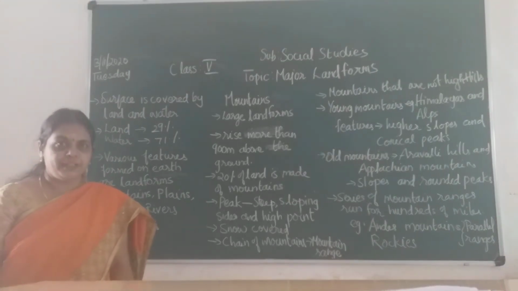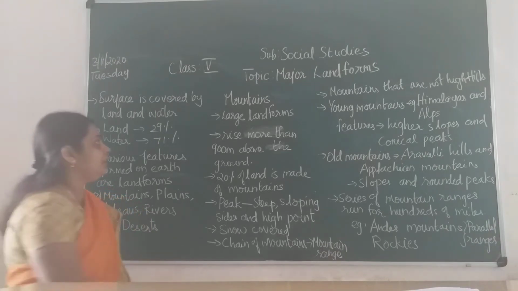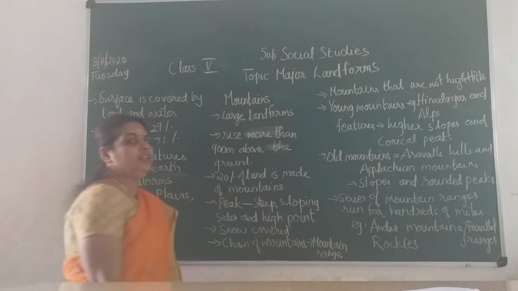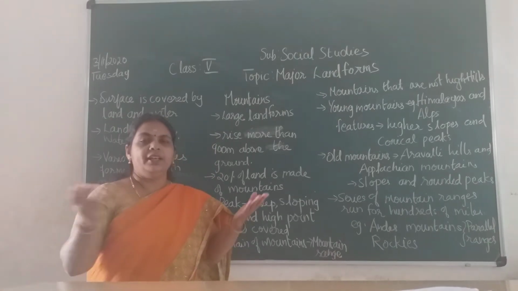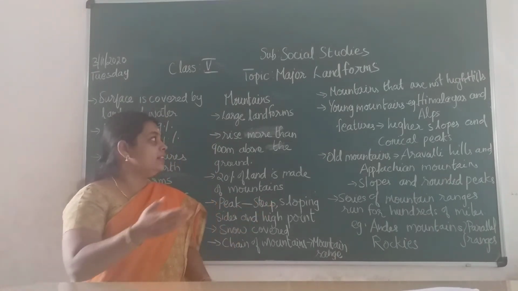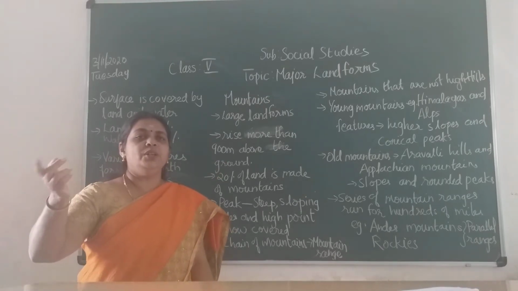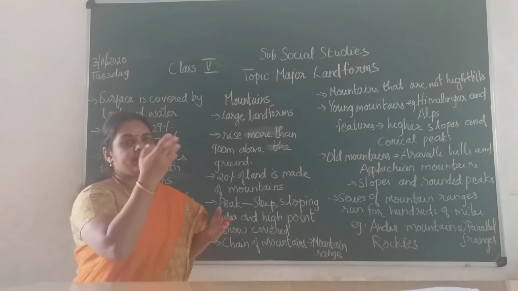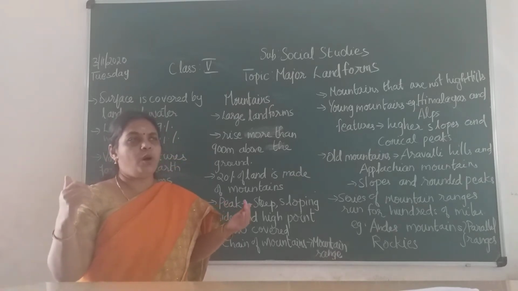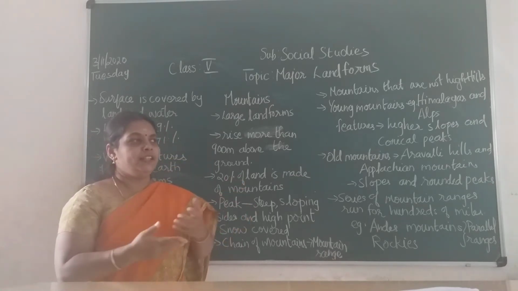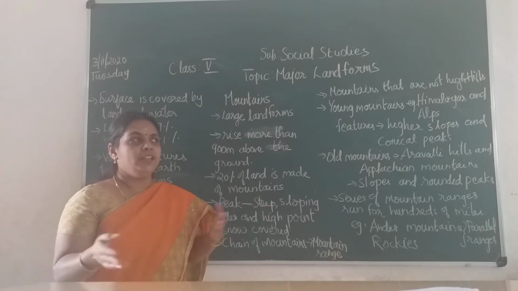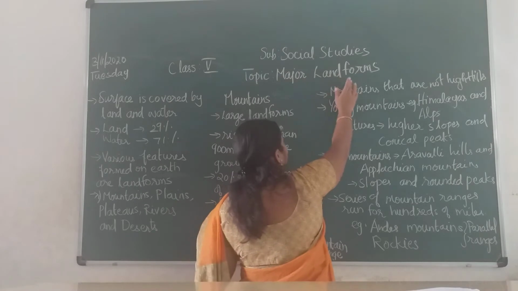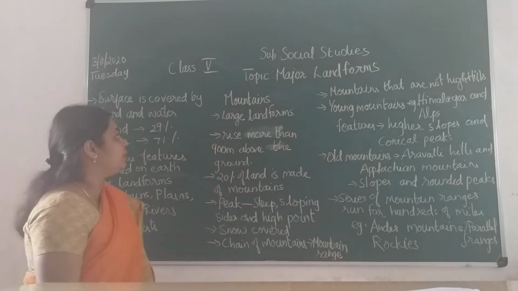Today we are going to start with a new lesson, major landforms. Okay, major landforms. So children, we live on land. You can observe sometimes when you travel by a car or a bus, you see rivers, lakes, ponds, mountains, then you see the agricultural field. So here you observe so many different types of landforms.